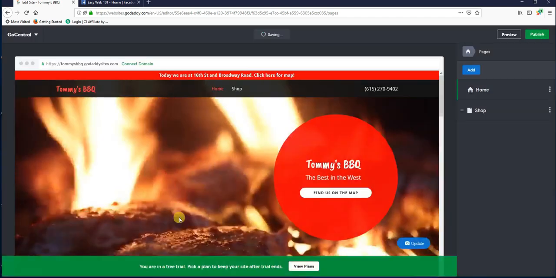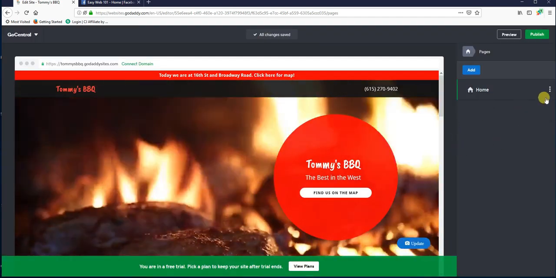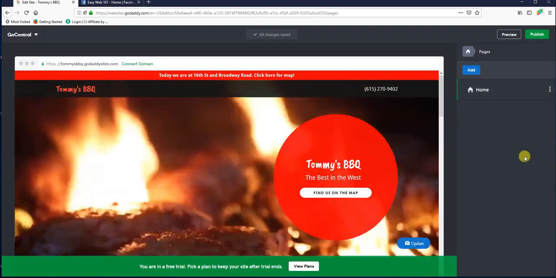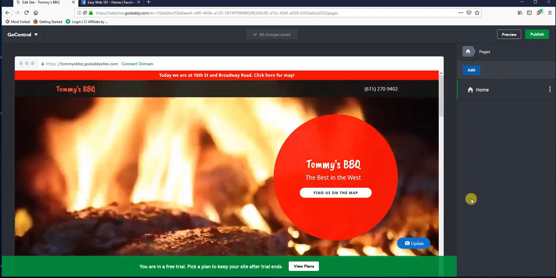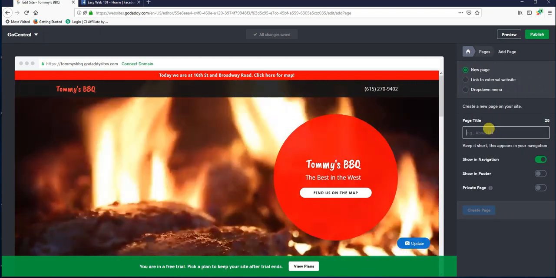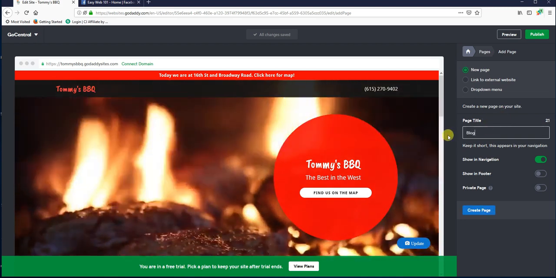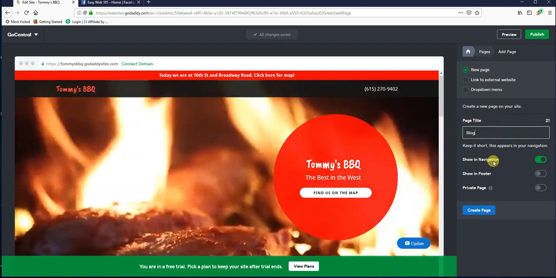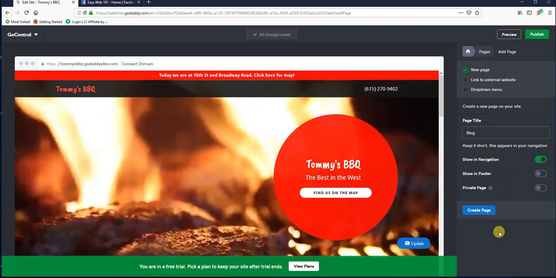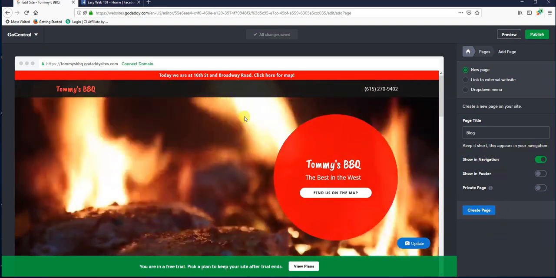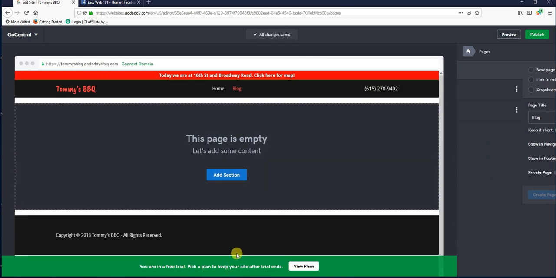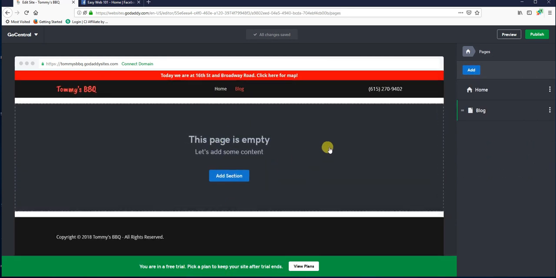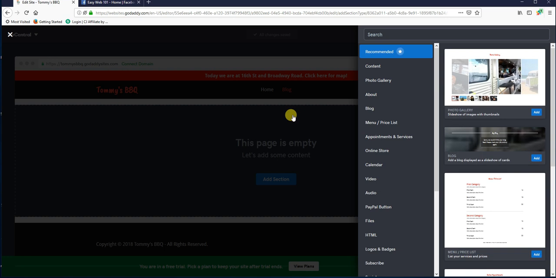If I hit delete page, I'm going to get rid of this shop page because I don't need to shop, so the 3 dots will delete that. Now if you want to add more pages, you can go ahead and click this blue add button here, and then you're just going to type in your page title. Make sure new page is selected up here, show in navigation, and that'll make it so that it adds it right to the top of your navigation bar for you. And then it's going to bring you to a new page right there.